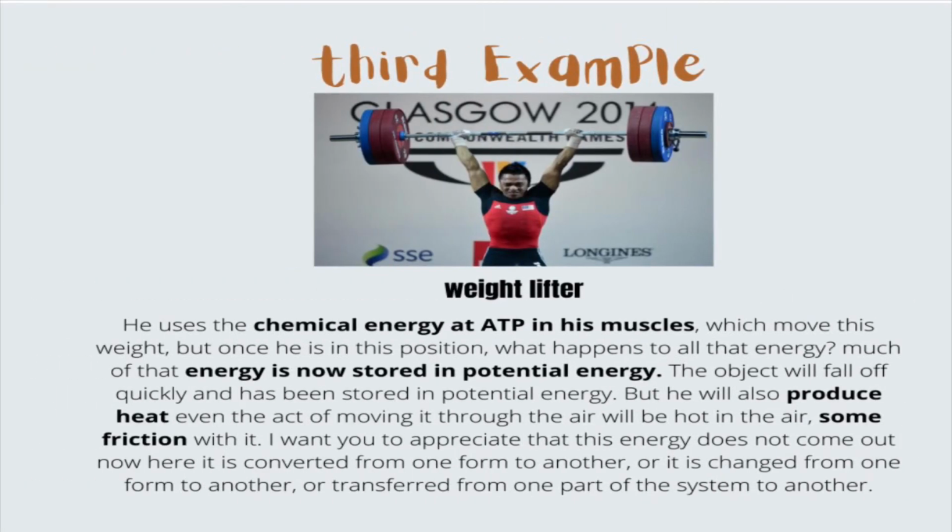The third example is a weightlifter. He uses the chemical energy of ATP in his muscles, which moves this weight. But once he is in this position, what happened to all that energy? Much of the energy is now stored as potential energy. The object will fall quickly if released, and the energy has been stored as potential energy, but he will also produce heat.